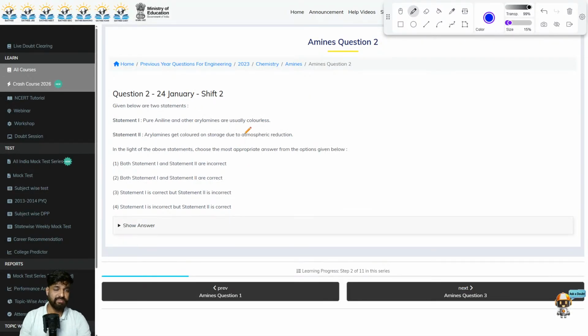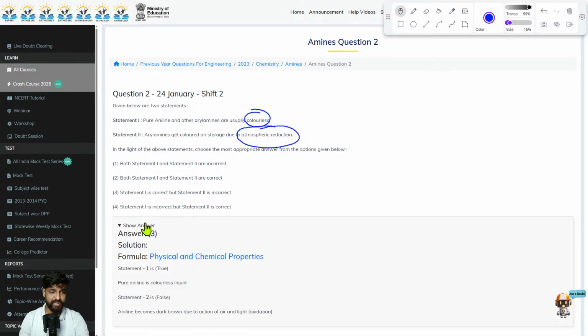So there are two statements which are given here. Pure aniline and other aryl amines are usually colorless, and aryl amines get colored on storage due to atmospheric reduction. You know it very well. It happens due to atmospheric oxidation, okay, not reduction. So the first statement is correct, but the second statement should be atmospheric oxidation. Therefore, statement 1 is correct and statement 2 is incorrect. Moving on to the next question.